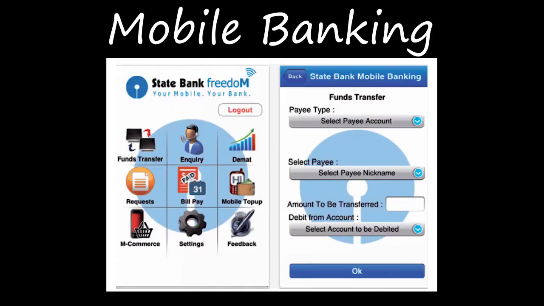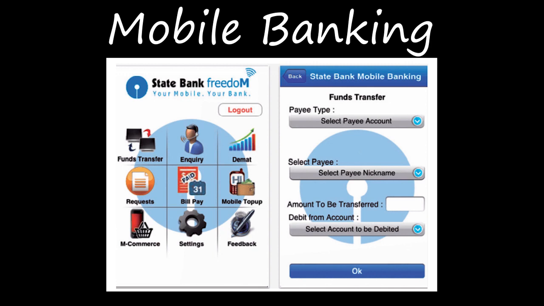Mobile banking is the service provided by the bank to the customer to conduct banking transactions, or the process of transferring money, through a mobile phone. Mobile banking is the service provided by the bank to the customer to conduct banking transactions with the help of mobile phones itself, right?